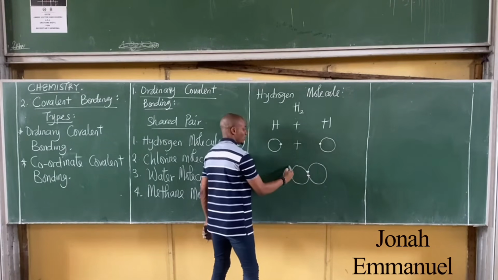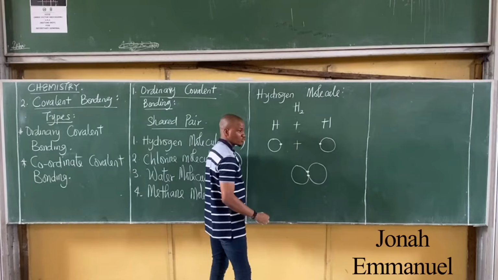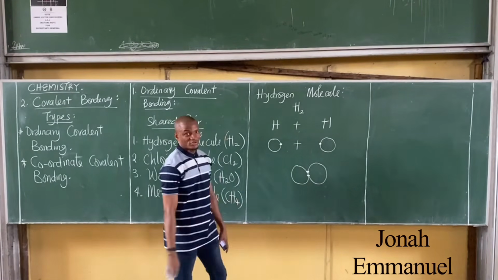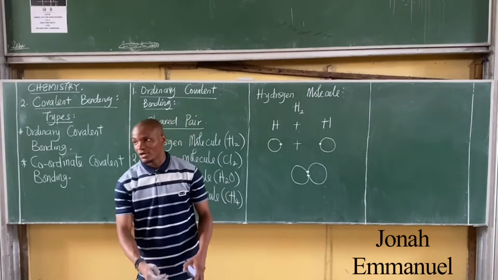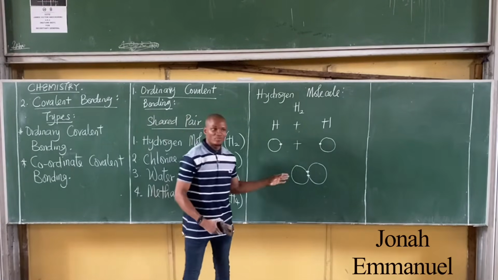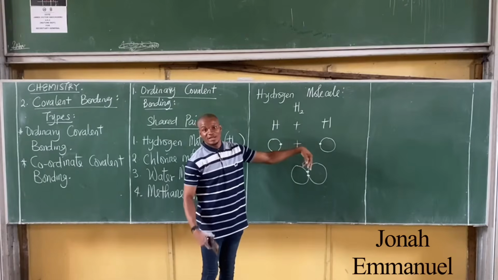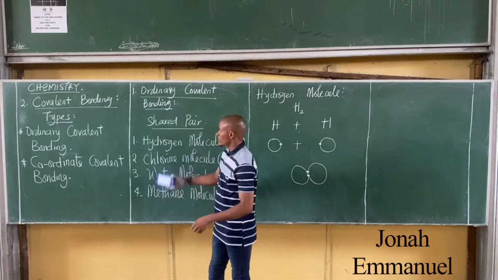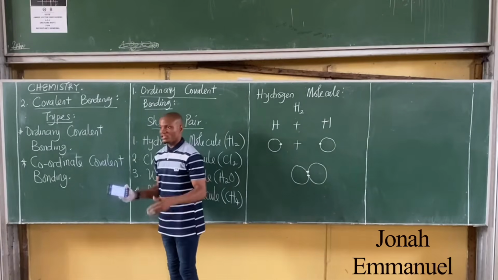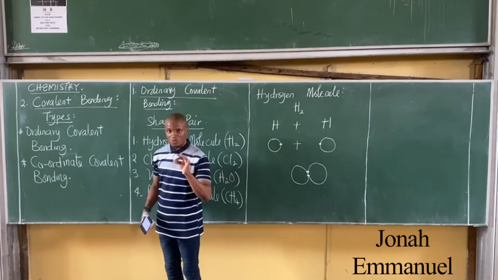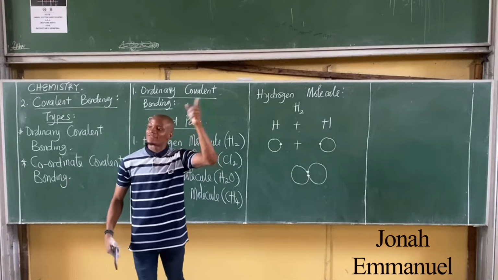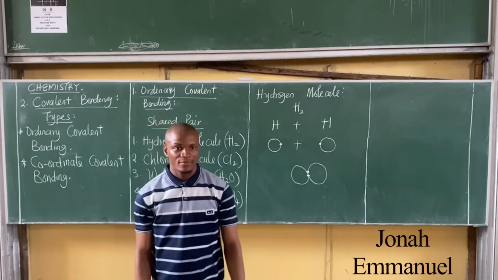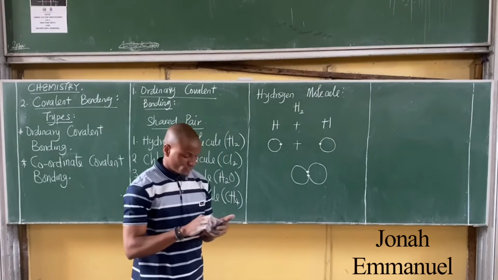So each has a total of 2 valence electrons and becomes stable. How did it become stable? Not by transferring electrons, but by sharing electrons. So the key word in covalent bonding is sharing of electrons. The key word in electrovalent bonding is transfer or donation of electrons. That's the concept.